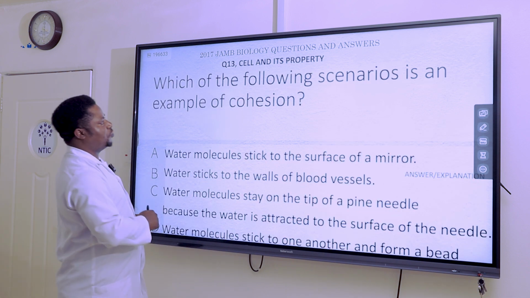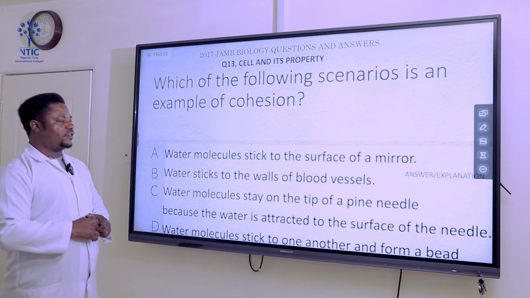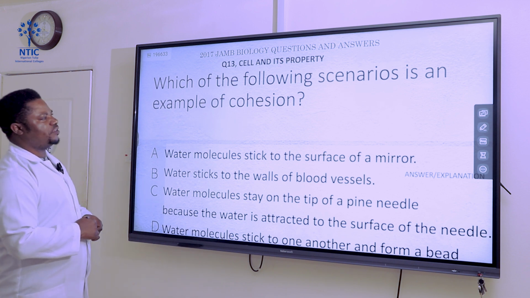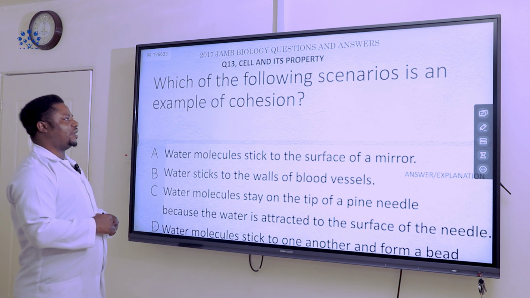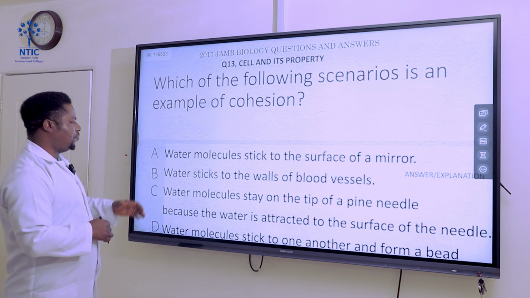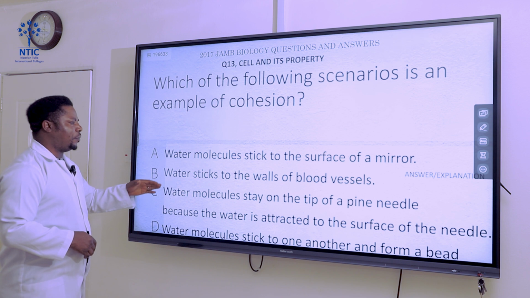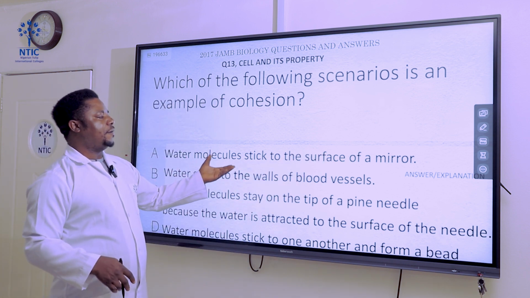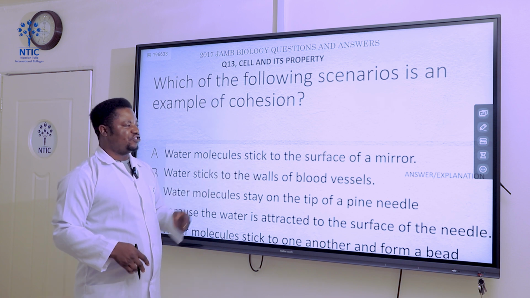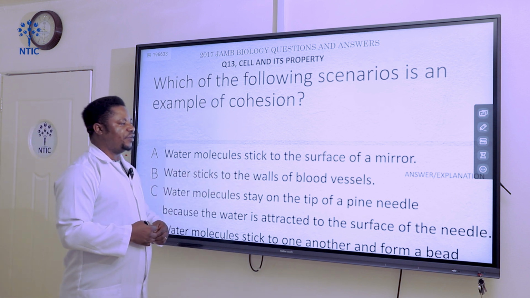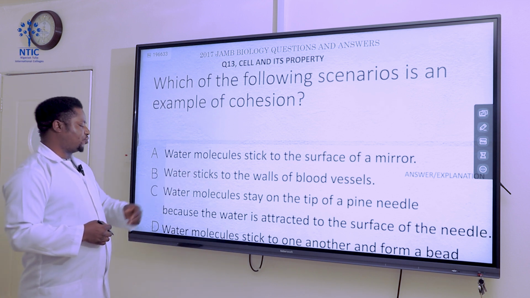Let's move to the next question, question number 13, which is still on the cell and its properties. The question says, which of the following scenarios is an example of cohesion? Now, if you look at this, water molecules stick to the surface of a mirror. This is not cohesion. Water molecules stick to the walls of blood vessels. Nope, this is also not correct.